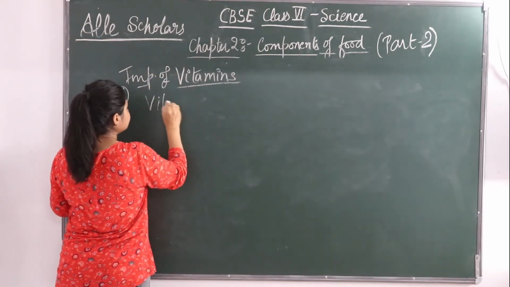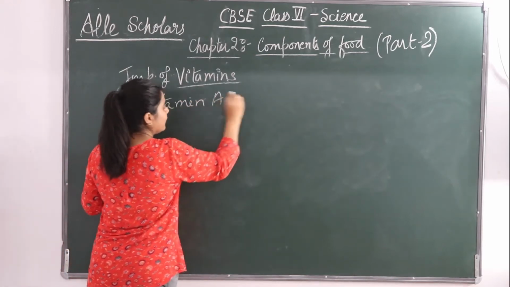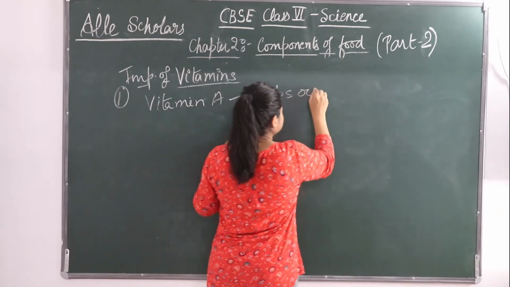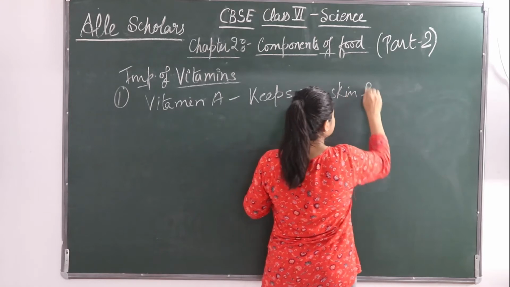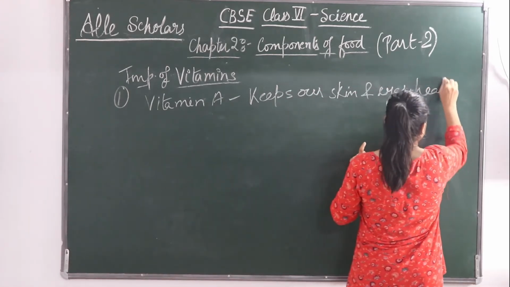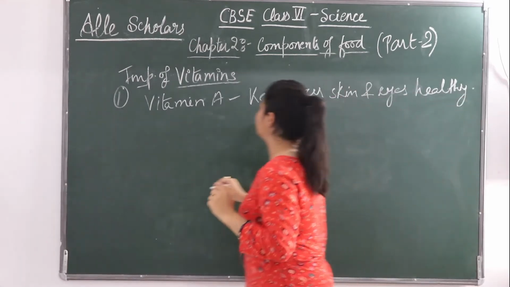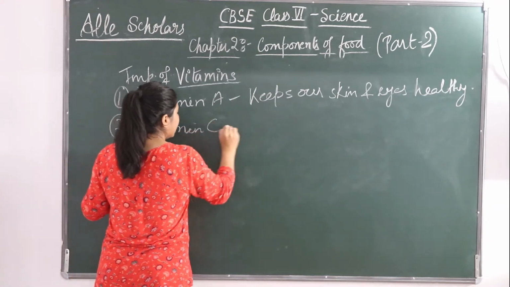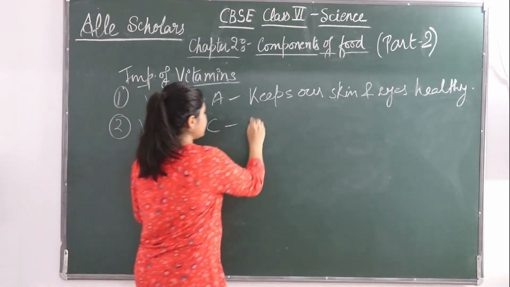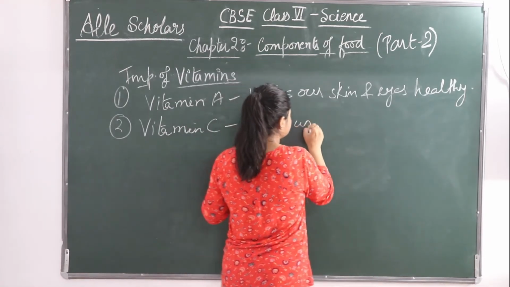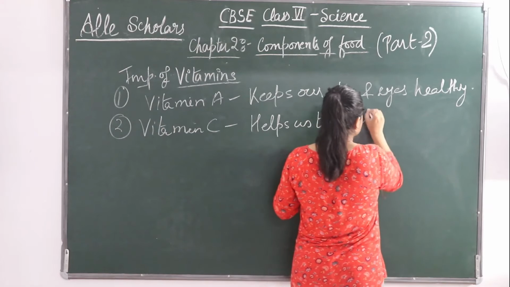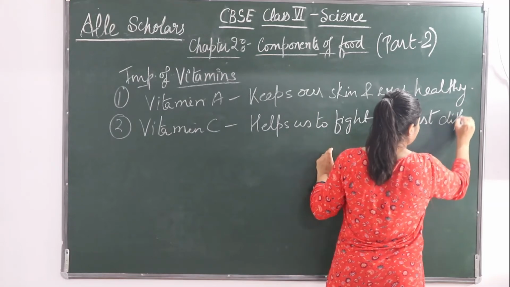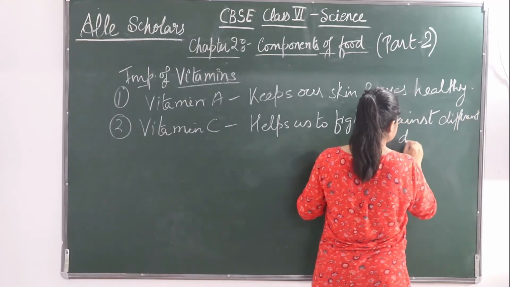Vitamin A, what does it do? It keeps our skin and eyes healthy. Next comes vitamin C. It helps us fight against different diseases.